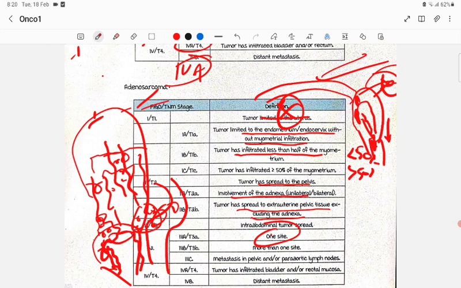adenosarcoma is more toward endocervical growth. The tumor is limited to the endometrium, with growth toward the endocervix in 1A, without myometrial infiltration. In 1B infiltration has started, less than 50%. 1C is more than 50%. For the rest, stage 2 is tumor spread to the pelvis: 2A if it involves the adnexa, unilateral or bilateral; 2B excluding the adnexa, it can involve the parametrium. Then stage 3 starts from intra-abdominal spread: 3A is one side, 3B is two sides, and 3C is metastatic pelvic and para-aortic lymph nodes. Stage 4A involves the bladder and rectal mucosa, and stage 4B is distant metastasis.